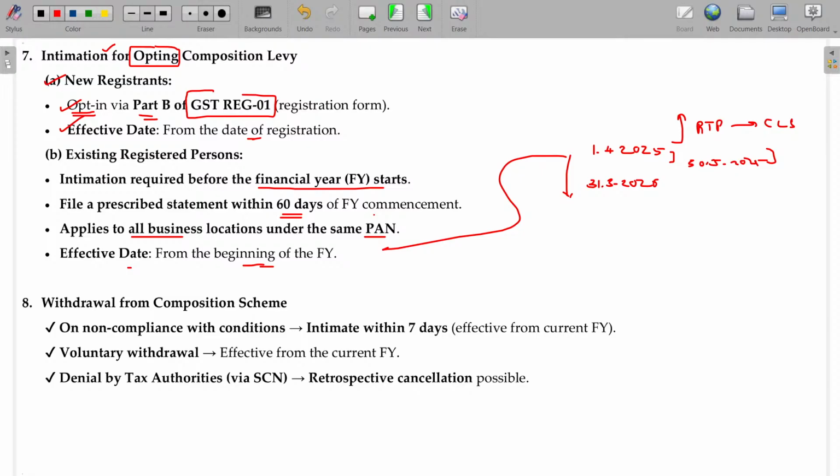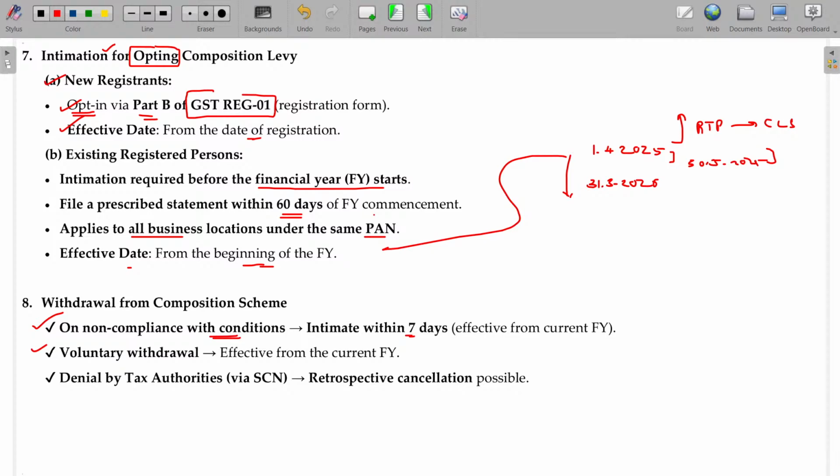And if you are already in composition levy, can it be withdrawn? Yeah, of course you can withdraw also. You can enter into composition levy or you can exit from the composition levy also. So, in case of non-compliance with conditions, intimate within 7 days and you have to go from composition levy to regular levy. So, what is that non-compliance with conditions? The conditions being the turnover limit, not only turnover limit, there may be some other conditions. So, you should not be involved in interstate outward supply and all. So, if you are not fulfilling those conditions, automatically you become a regular taxpayer. So, the moment you intimate, from that day onwards you will become a regular taxpayer. And voluntary withdrawal also, still you are eligible.